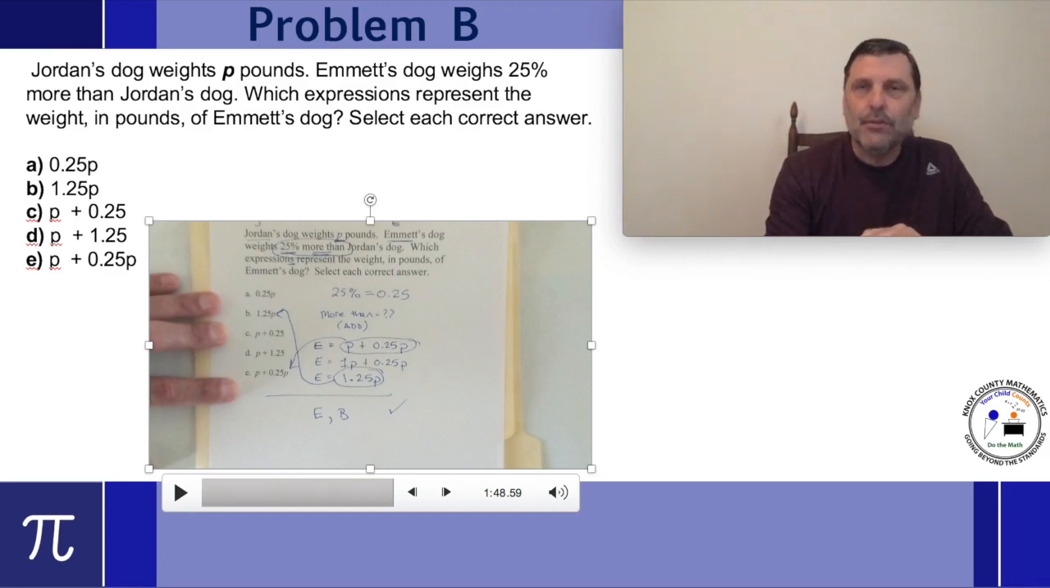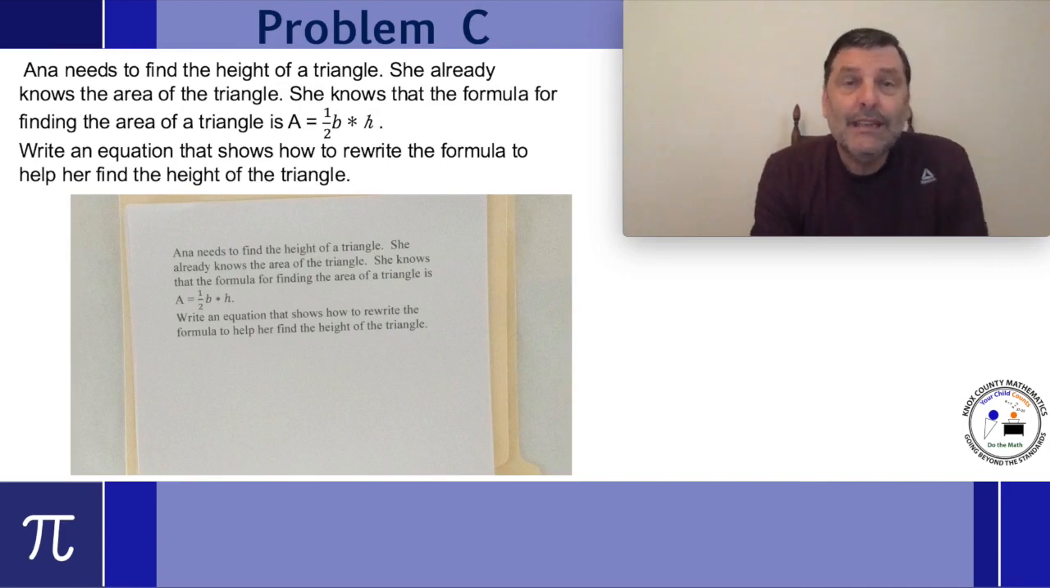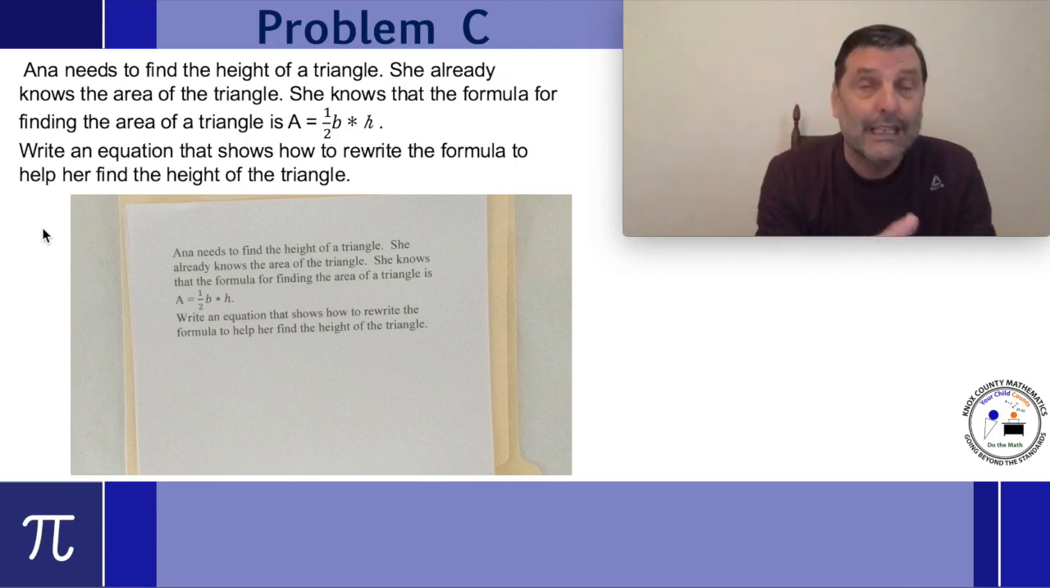Okay, let's see what problem C is. Problem C, Anna. Anna needs to find the height of a triangle. She already knows the area of the triangle. She knows that the formula for finding the area of a triangle is 1/2 the base times the height. The area equals 1/2 times the base times the height. Your goal is to write an equation that shows how to rewrite the formula to help her find the height of the triangle. Remember, part of that original standard was rewriting expressions, rewriting equations.